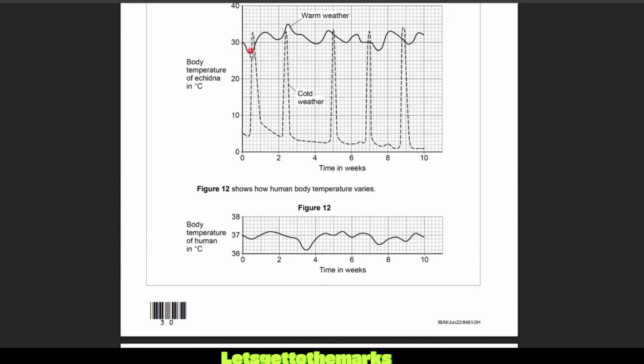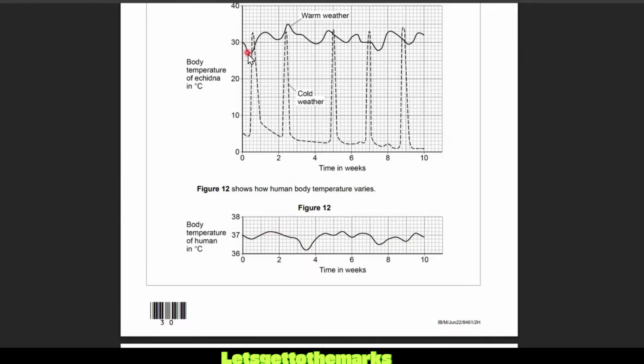Look, theirs varies around 30 degrees, and then it goes up to, what would we say? Now it's a describe, or compare. So you're not explaining, you're just saying what you see. So I would say the echidna goes up to 35, and at the lowest it's about 27, and it fluctuates within that, up and down sort of twice a week. The human body temperature varies around 37. It goes to the lowest at 36.1, and the highest is about 37.1. So it's got a 1 degree range between 37.1 and 36.1.